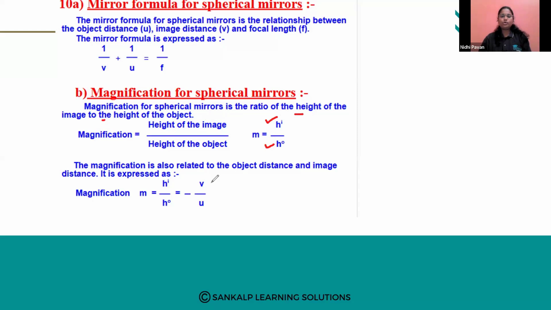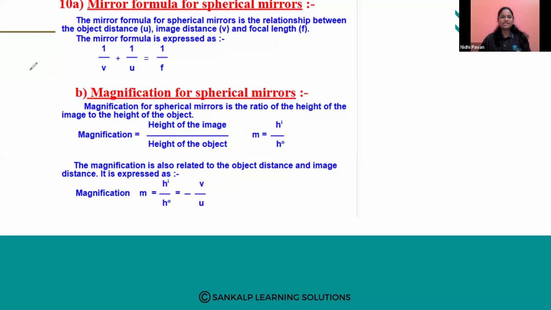Then it is also related to object distance and image distance. It is also expressed as minus V by U or HI by HO. HI means height of the image. HO means height of the object. Or minus V by U, where V means image distance and U means object distance. Why minus? Because object distance will be negative. Okay, so this is about the magnification of spherical mirrors.